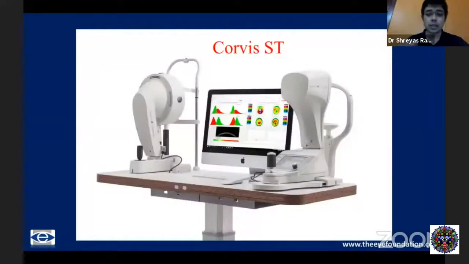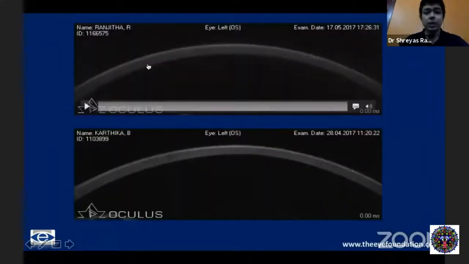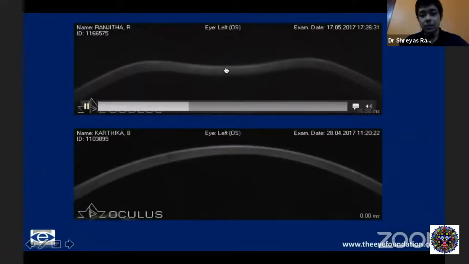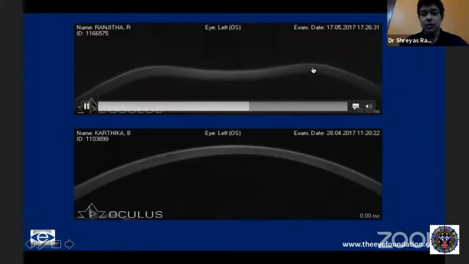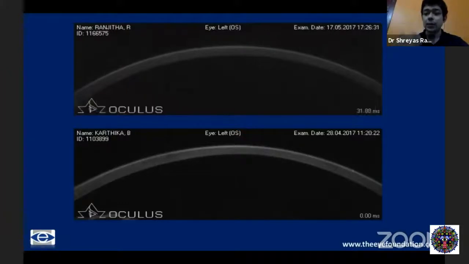One such device which is able to measure, possibly the best device which is commercially available to date, is the Corvis, which gives us a surrogate measure of the corneal biomechanics by an air puff which is projected onto the cornea, and the deformation of the cornea to the air puff is measured. Now, this is a normal cornea which deforms to this air puff. Just notice the amount of deformation which takes place. We are measuring the extent and amplitude of deformation, and taking out various data from it.